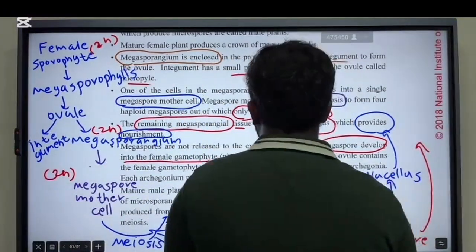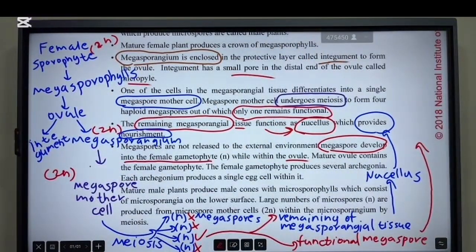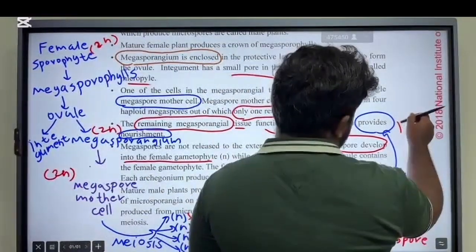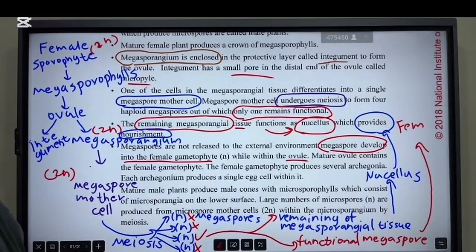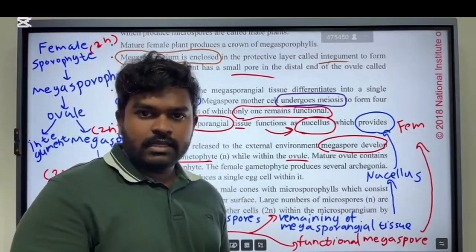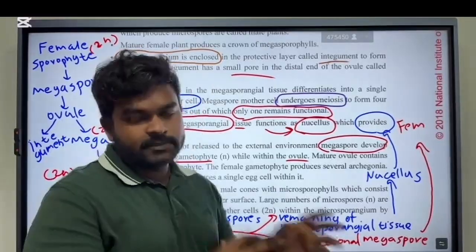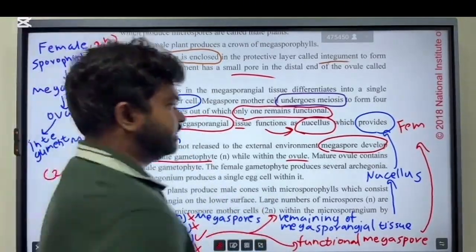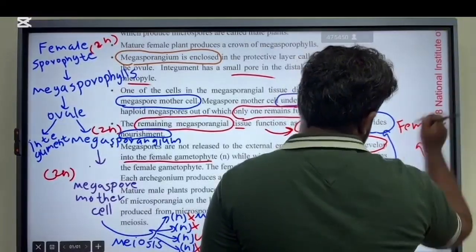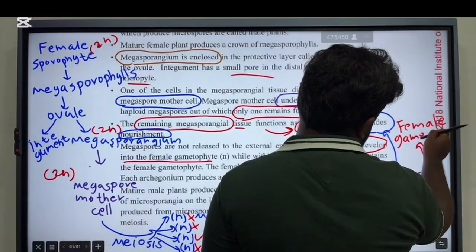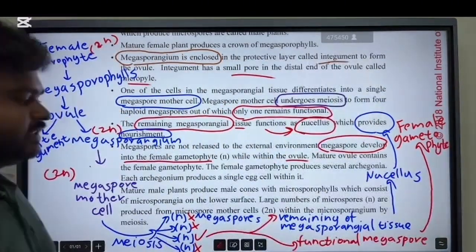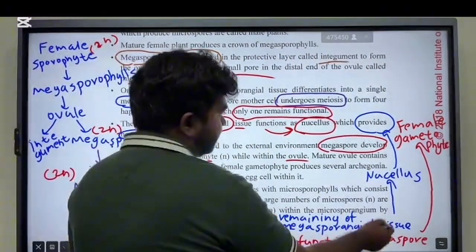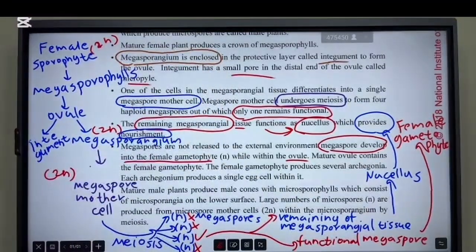develops into the gametophyte. So that develops into the female gametophyte because these megaspores produce female gametophyte. Microspores produce male gametophyte. මෙතන තියෙන්නේ megaspore නේ megaspore එකකින් හදන්නේ ළමයි female gametophyte එක. So female gametophyte. All right. So this functional megaspore produces female gametophyte.